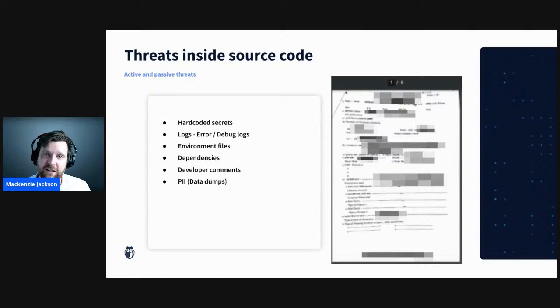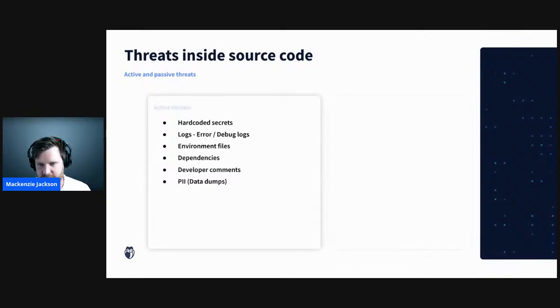So they had misconfigured Git repositories with source code for their internal systems, and they also were storing police reports within these. And these police reports obviously contained a huge amount of personal information and photos and things that police departments, you really don't want to get out. So this is a bit of a far left example, but you get the idea that the stuff that's in our source code, our code base, can be really quite vulnerable. So we need to be careful of that.